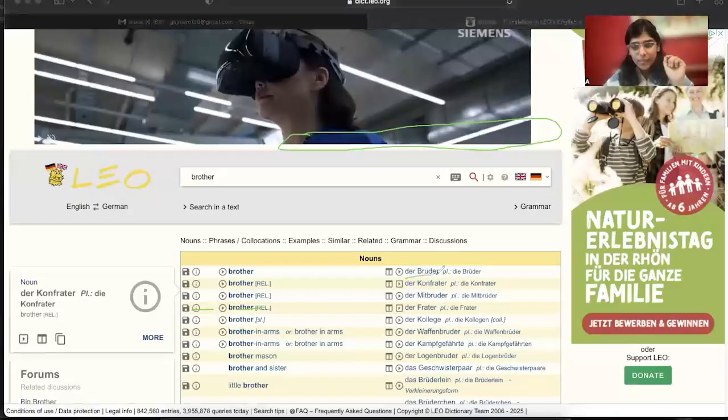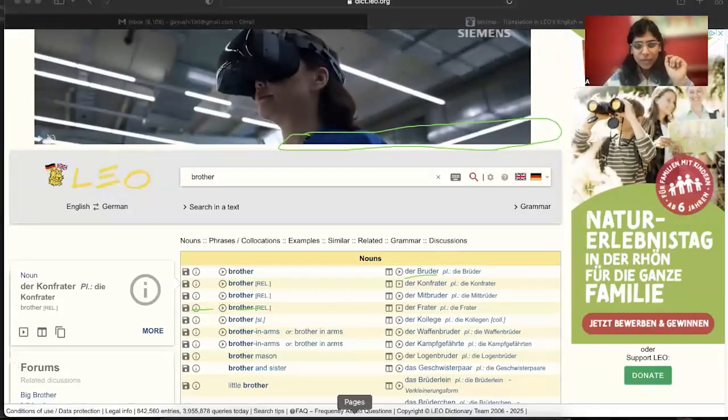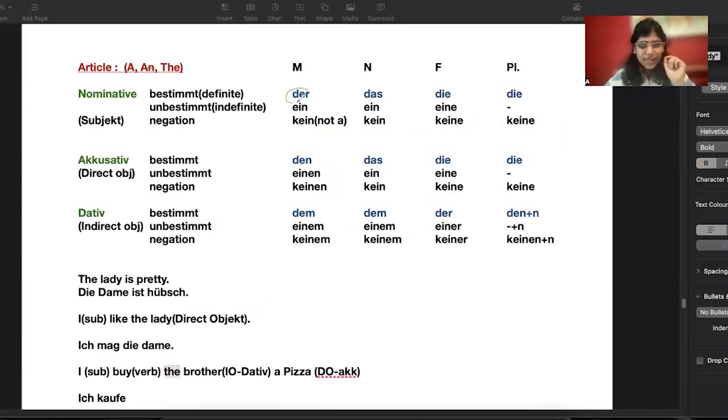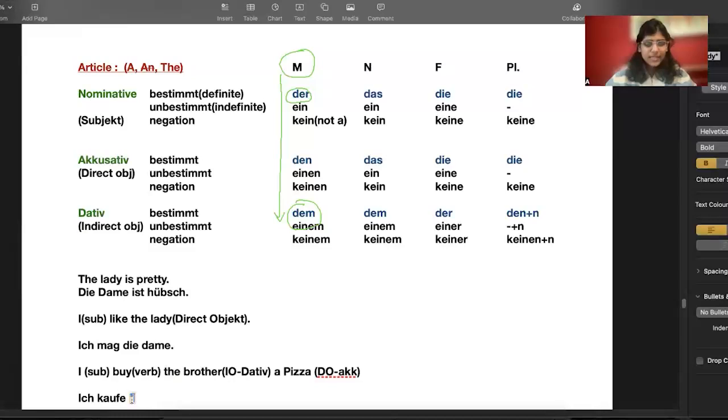So it came here, der Bruder. So I have to see in nominative. If I see der written here, that means I know that Bruder is masculine. That means I have to go into the same column in dative and write dem. So I will write here, ich kaufe dem